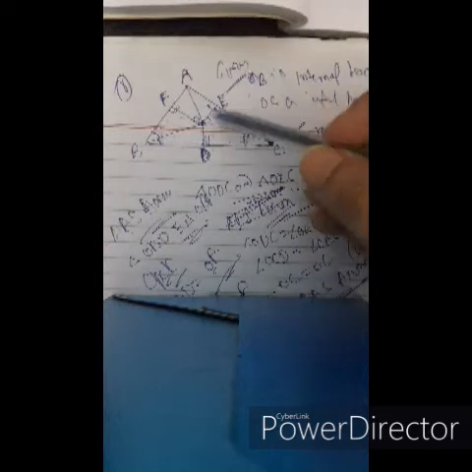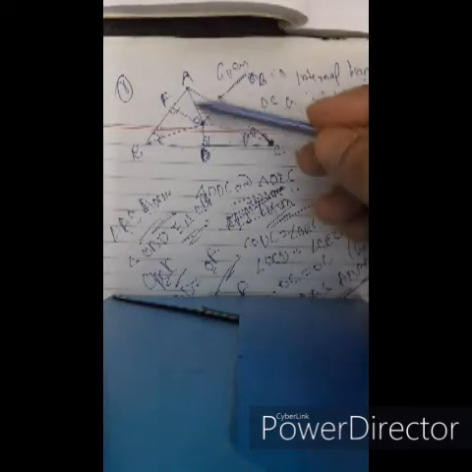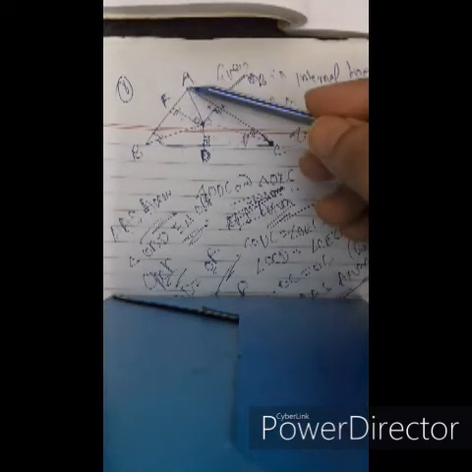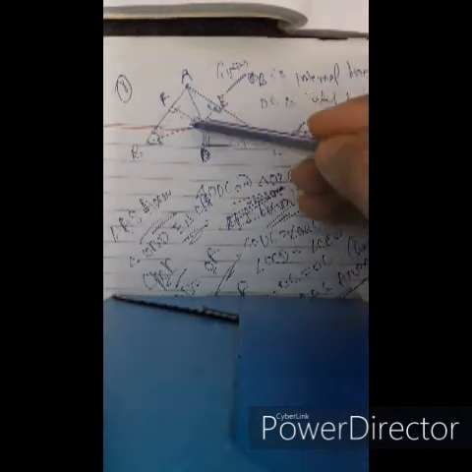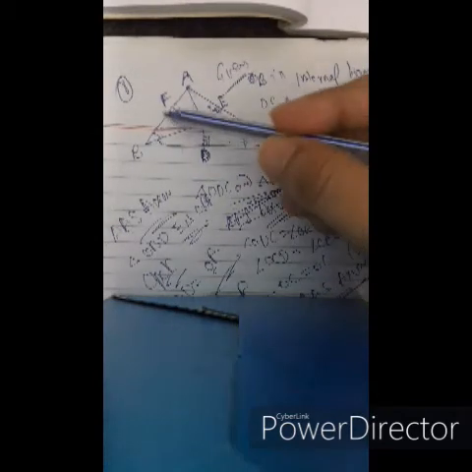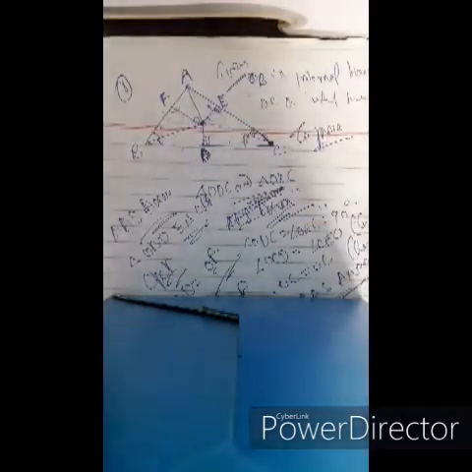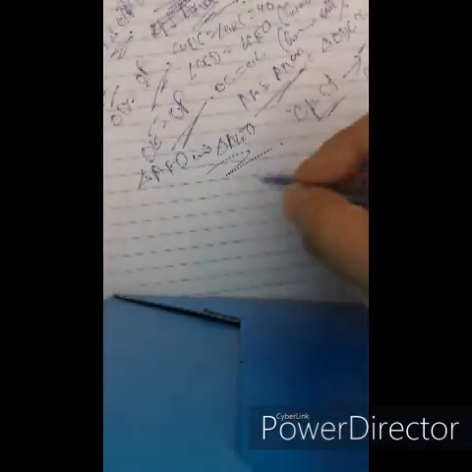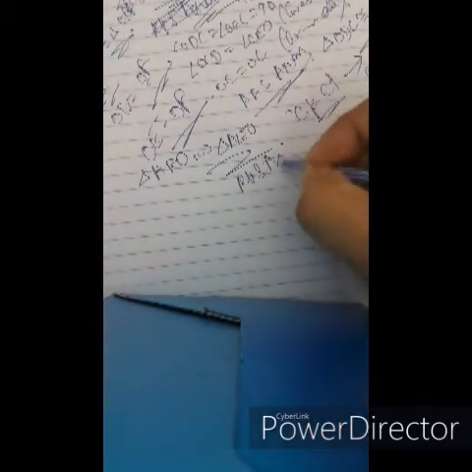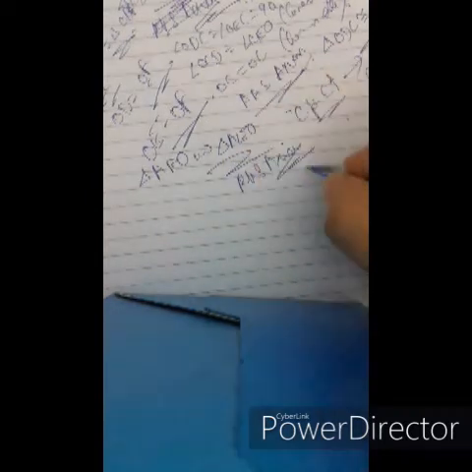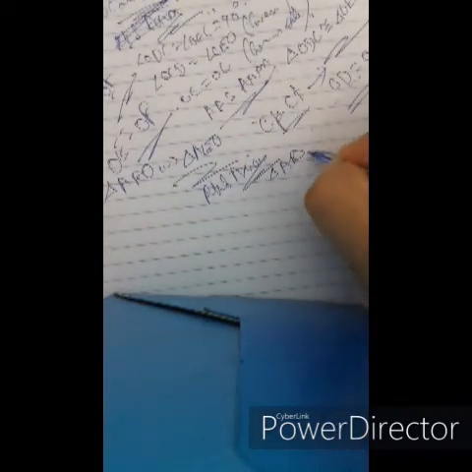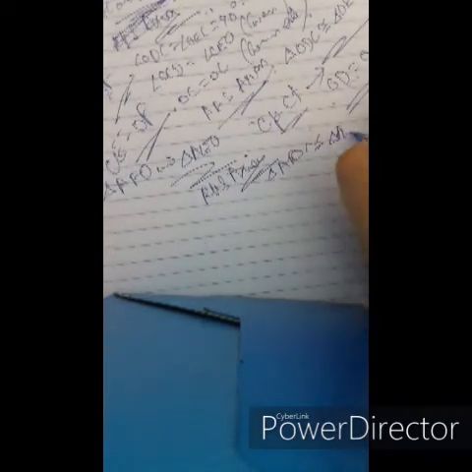AO is the common part which becomes the hypotenuse, so AO is common for both, and we have earlier proved that OE equals OF. Therefore, based on the RHS axiom, we get triangle AFO is congruent to triangle AEO.